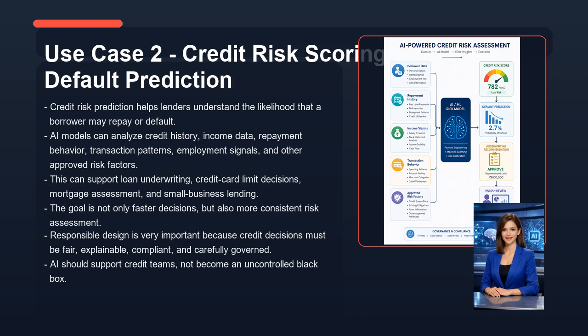The goal is not only faster decisions, but also more consistent risk assessment. Responsible design is very important because credit decisions must be fair, explainable, compliant, and carefully governed. AI should support credit teams, not become an uncontrolled black box.